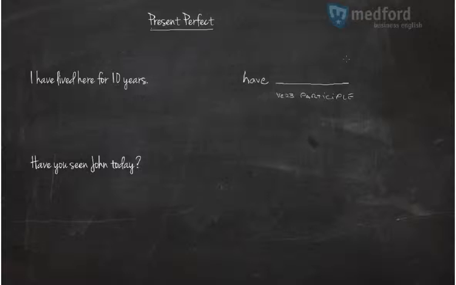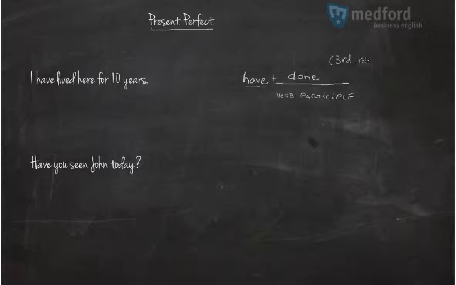For example, for the verb to do, participle would be done. For speak, speak, spoke, spoken would be spoken. For work, work is like a regular verb, so worked. Let's use the example here, done. So that's the structure for present perfect. Auxiliary have plus the verb in participle, the third column.